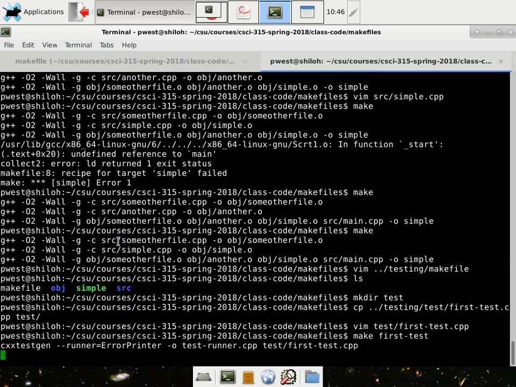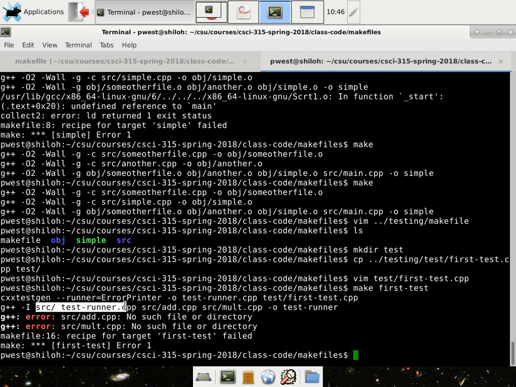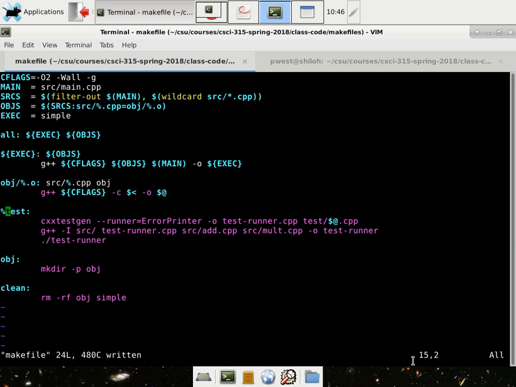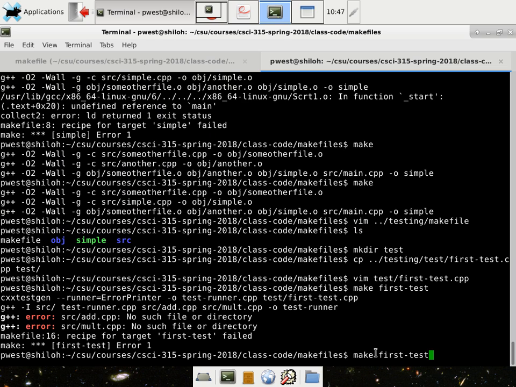Well, if I do make first-test, it's going to run this code right here. It jumped to our CSS test gen. Notice, I did make first-test. Inside the makefile, it's going to match this because I say something can start with whatever but must end with test. That's my rule.